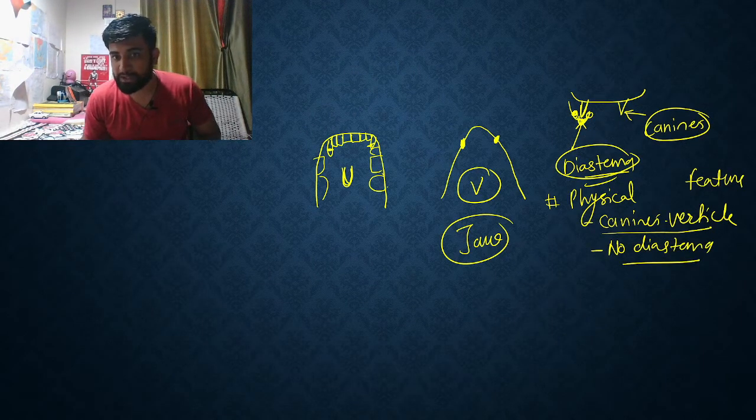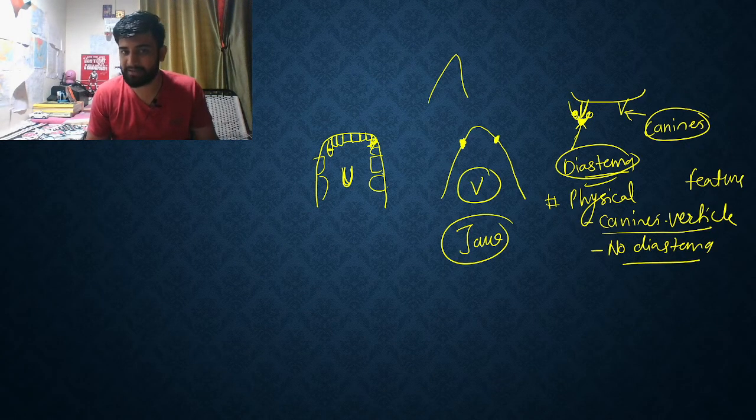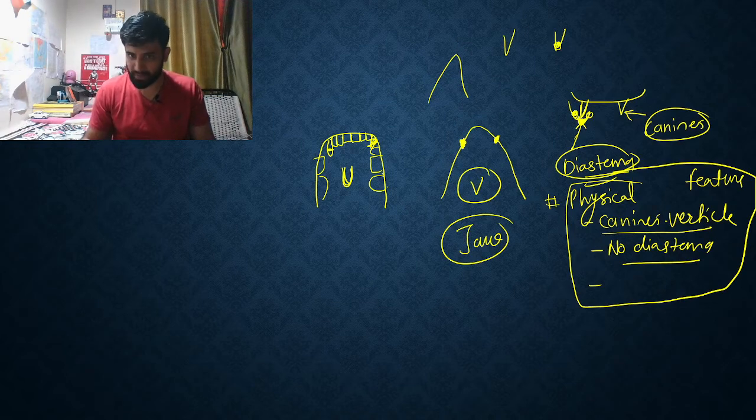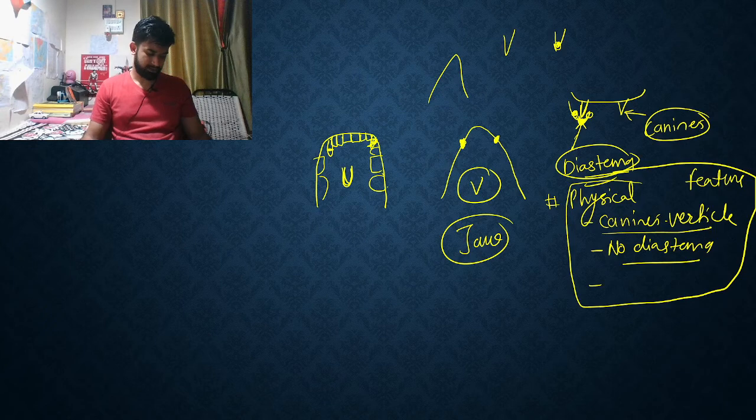Now I told you that the space is called diastema, but the canines were bigger than human, but not as big as chimpanzees or gorillas. They have these big teeth, right? They need space over here. These don't need it. So physical feature: canines are vertical. There is no diastema or little diastema. Anything is fine.